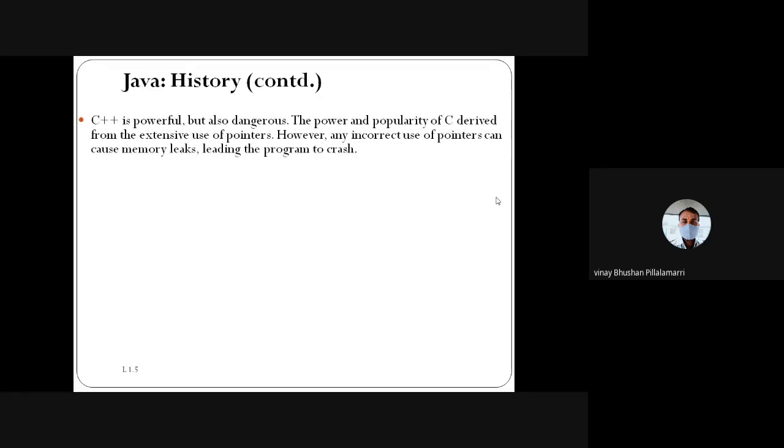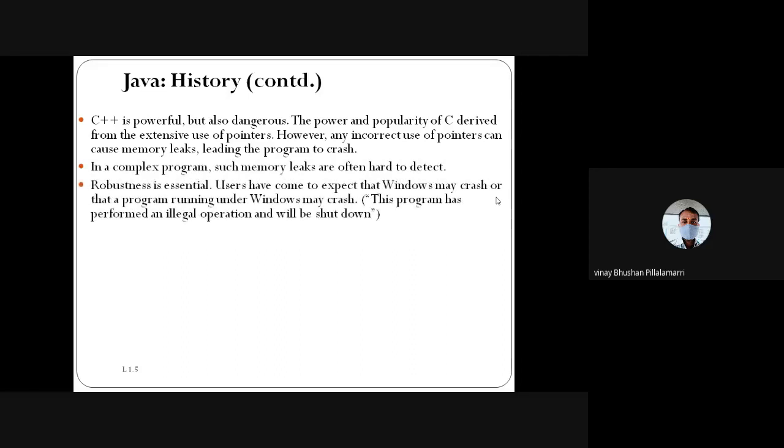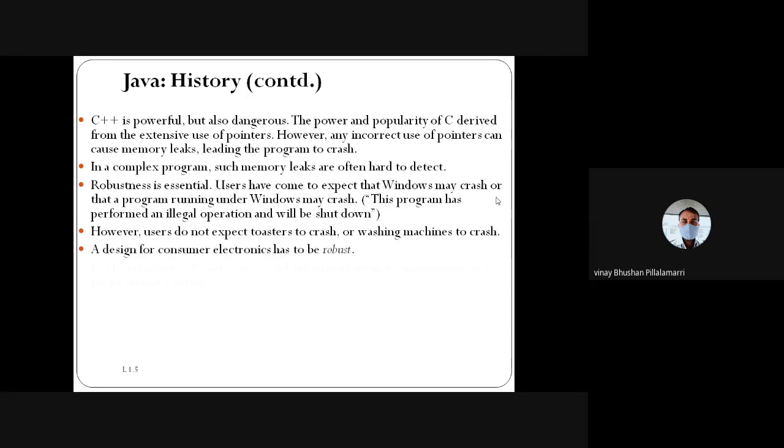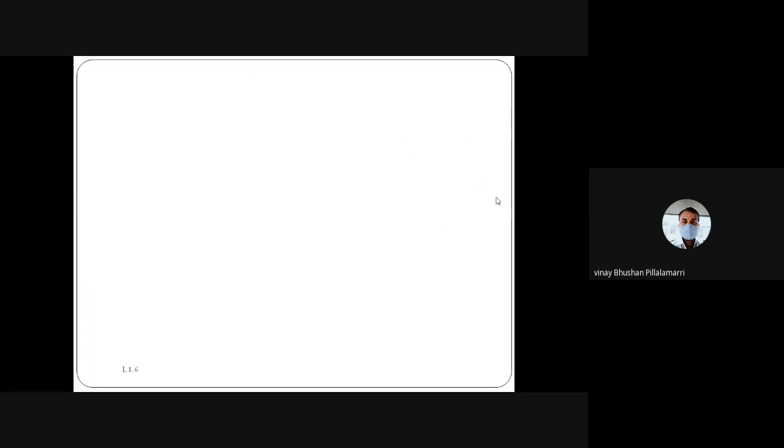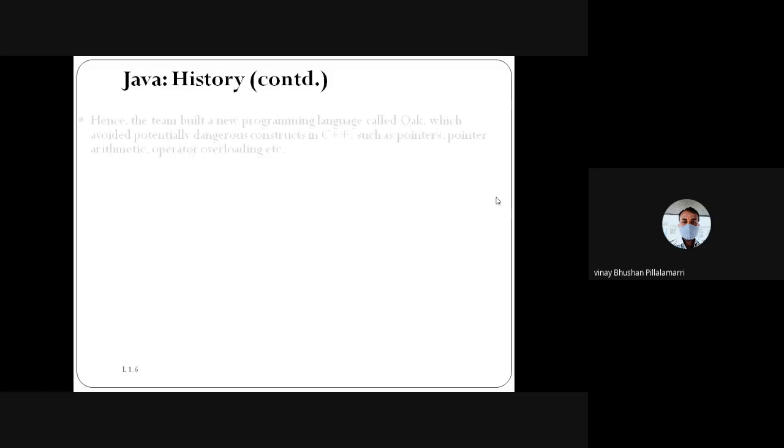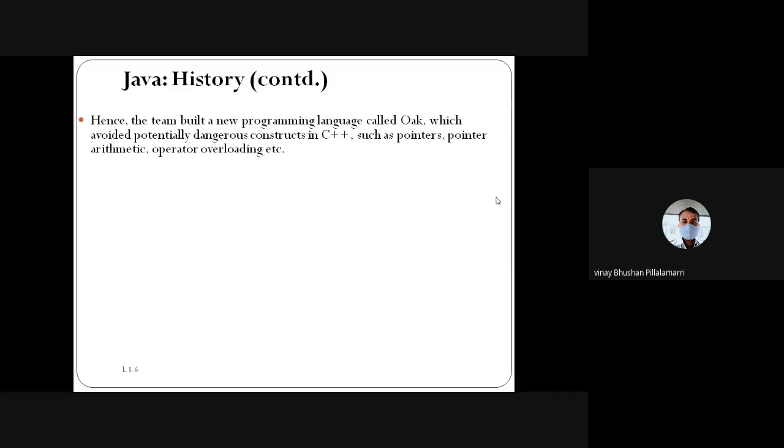Based on C++, Java is more powerful, and they invented some concepts that reduce complexity. Okay, there are small concepts in Java. Mainly, we are focusing on the nature of the architecture and the structuring of programming.